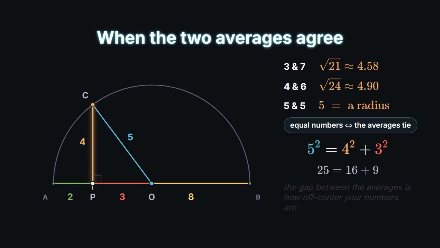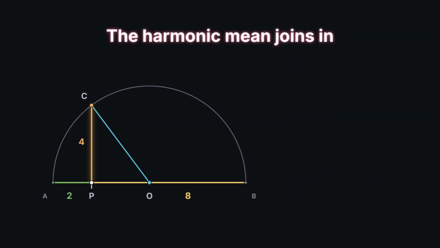In other words, the gap between the two averages is exactly how off-center your two numbers are. Equal numbers, no gap. Lopsided numbers, big gap. The semicircle is not finished with us. There is a third average, built for rates and speeds.